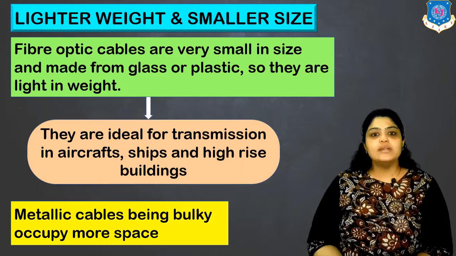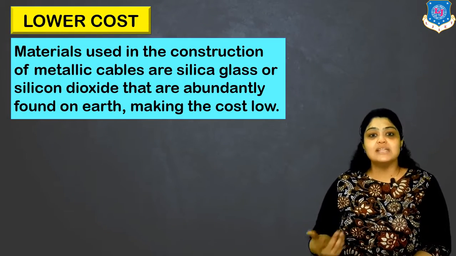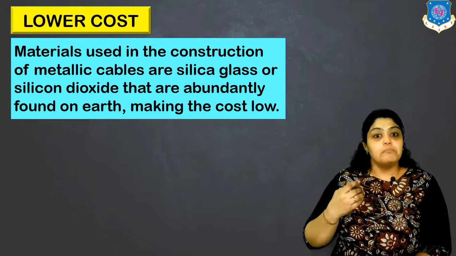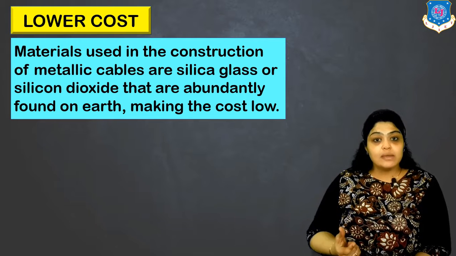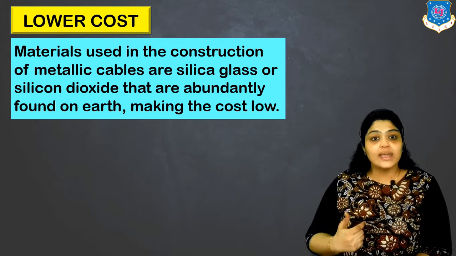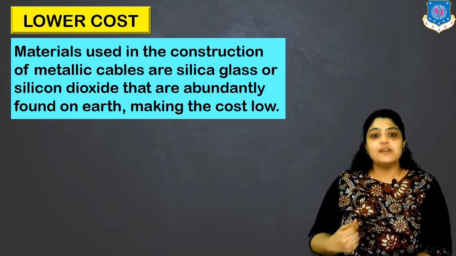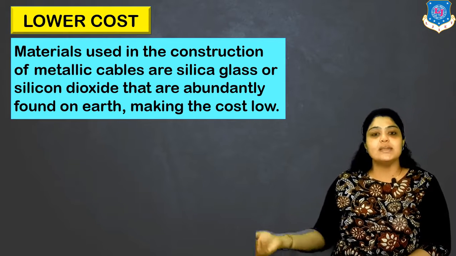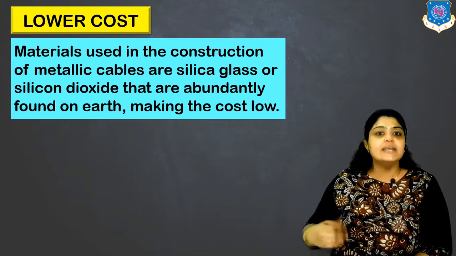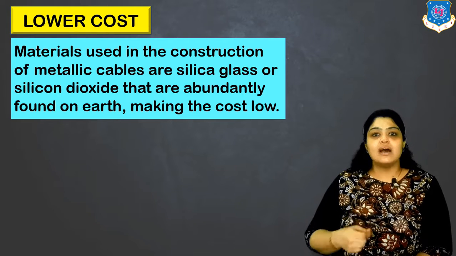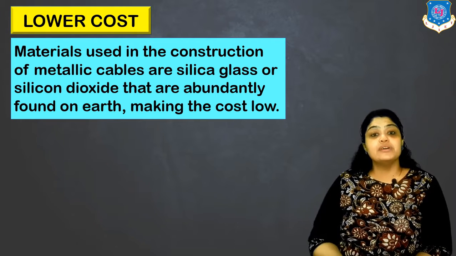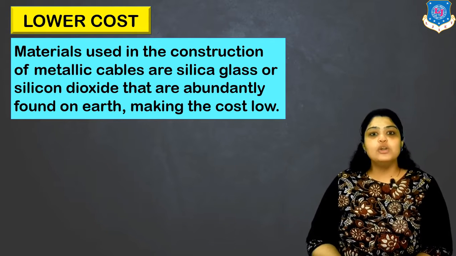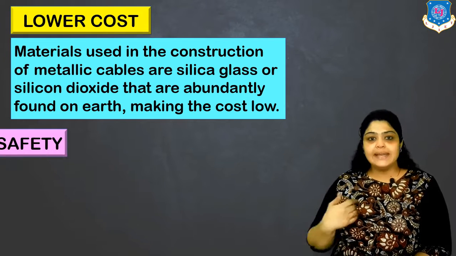Moving on to the next advantage of fiber optic cable, the low cost. Now you might be wondering how fiber optic cables have a lower cost. Making the signal or manufacturing of the cable is not costly. You know why? Because it is glass, and glass is made from SiO2, that is silicon oxide, nothing but sand, which is abundantly available. So the materials used are basically silica glass or silicon dioxide, which are available from the earth abundantly. So they have a lower cost as compared to metallic cables.